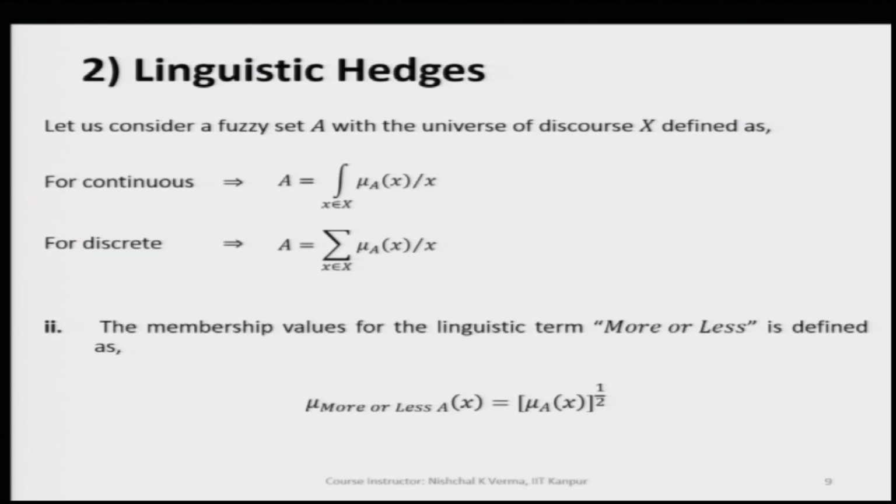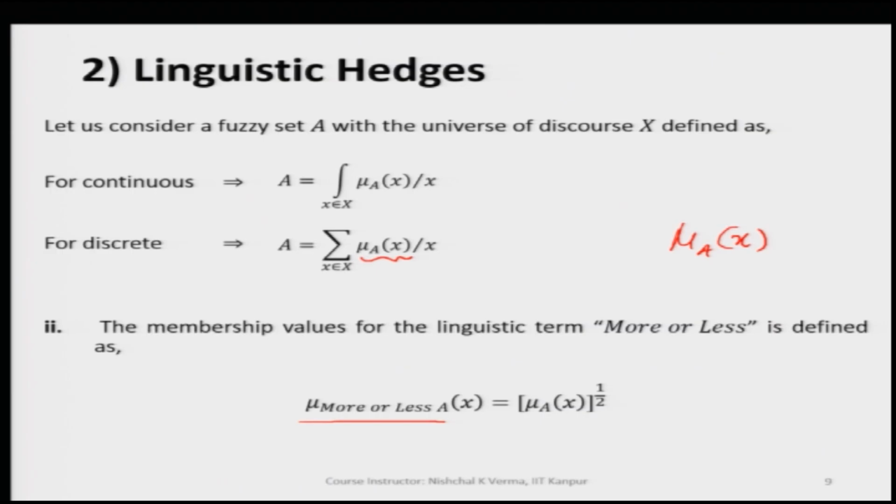Similarly, if a membership value is given, let us say again the basic membership value mu a, and we are interested in more or less as the linguistic hedge, we have to simply dilate it. When we say dilate, it means we are reducing the power, means we are taking the square root of it.